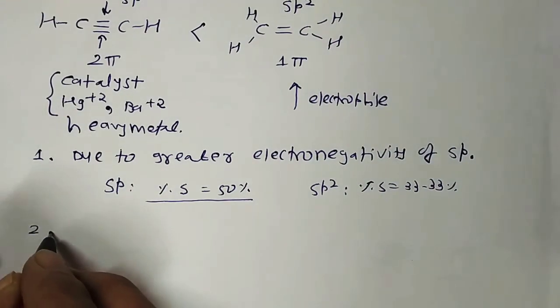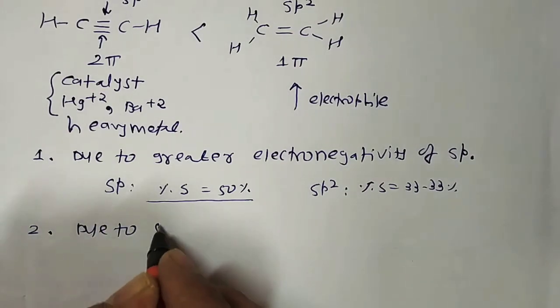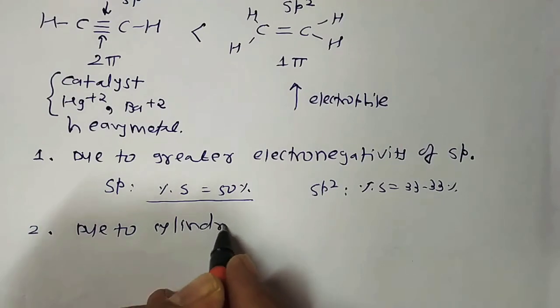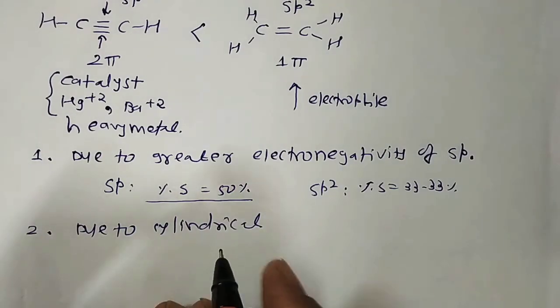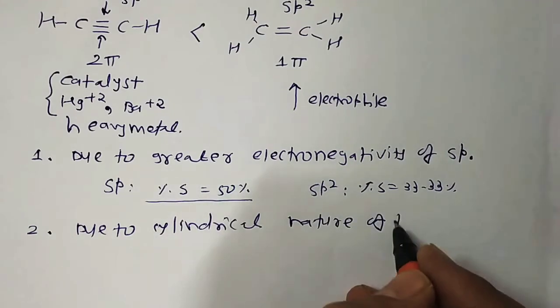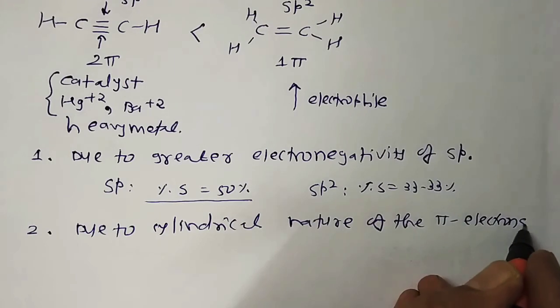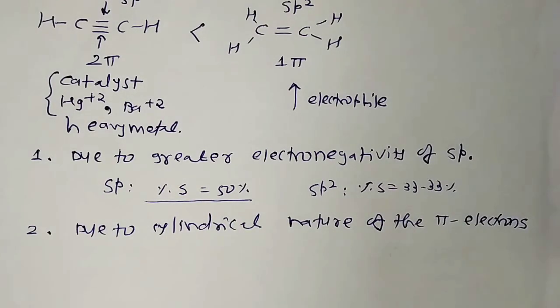What is point number 2? Point number 2 is like that. This is due to the cylindrical nature of the pi electrons. What is the meaning of that? Because as we know, in our prior lecture we discussed the structure of a triple bond in the case of ethyne.